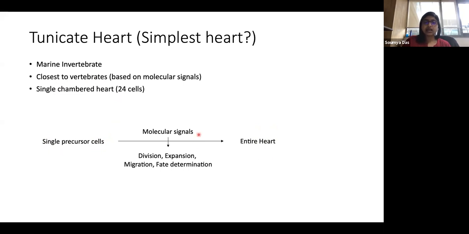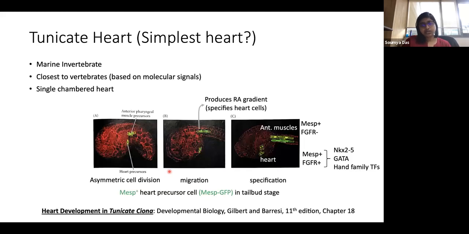Okay, and there are a bunch of molecular signals that play a role in this whole process that dictate the cell cycle, the division of the cells, the expansion, migration, and the fate determination. So this is basically a whole immunostaining done on a tunicate heart.